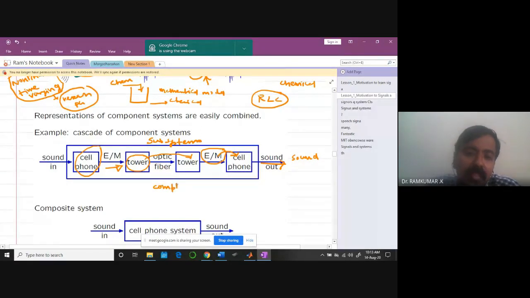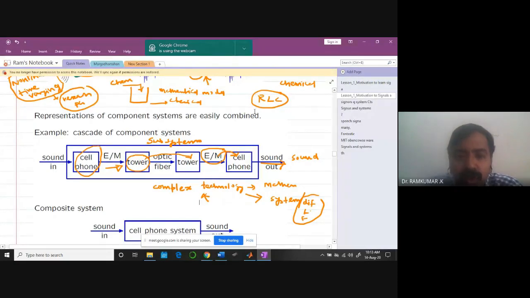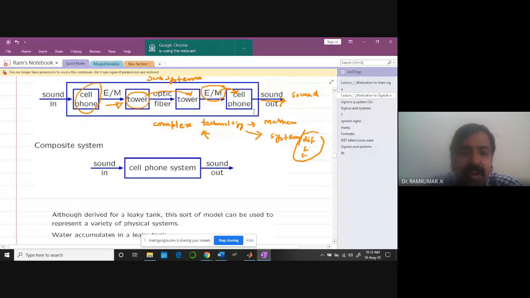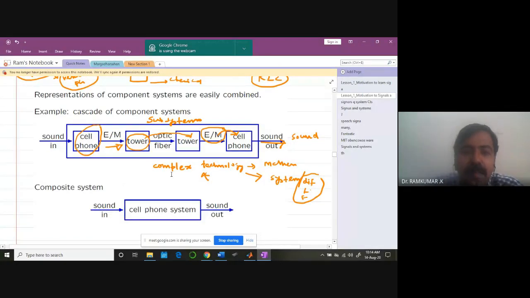If you study the communication subject, you learn this. The technology is not so easy. It's a complex technology, and you need to mathematically model everything. When you are talking about mathematical models, systems theory is going to help you. Whatever we are going to learn, differential equations, Z transform, Laplace transform, Fourier transform, everything is going to help you in mathematically modeling it. You have to understand it and apply it immediately to the different systems that you can study. So it's a composite system. The entire cell phone system with its subsystems you can see here.